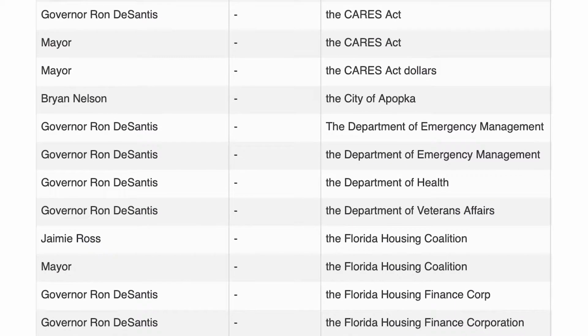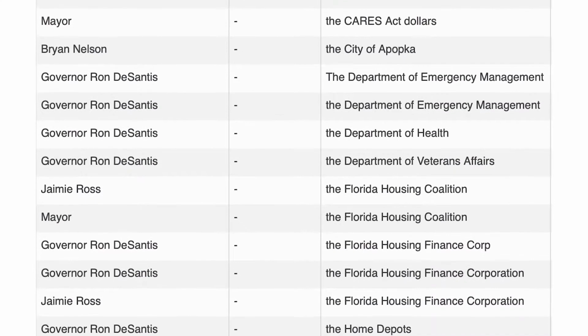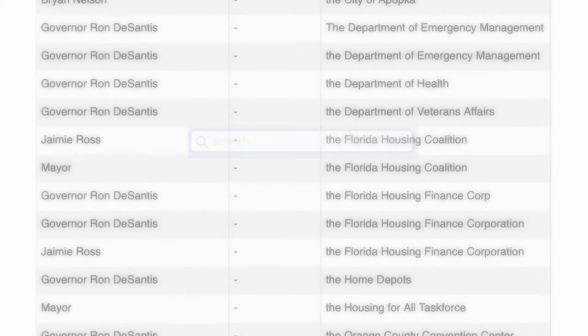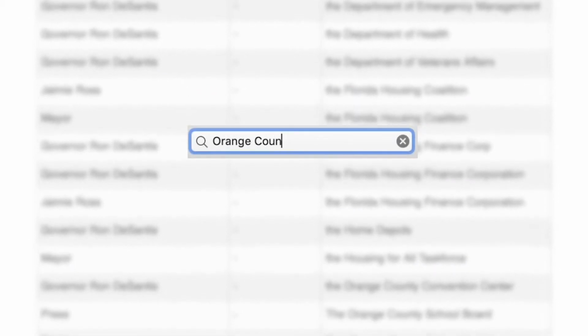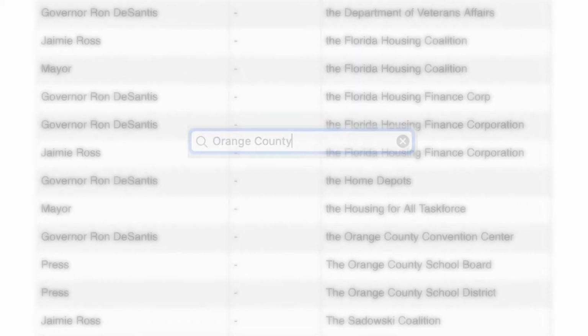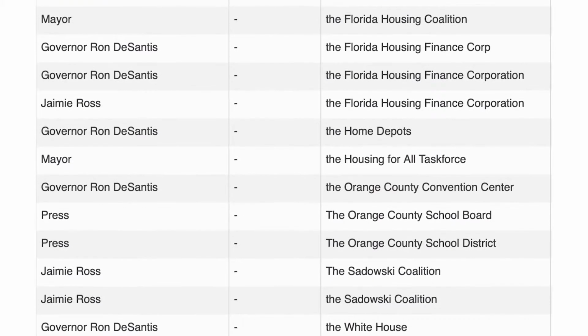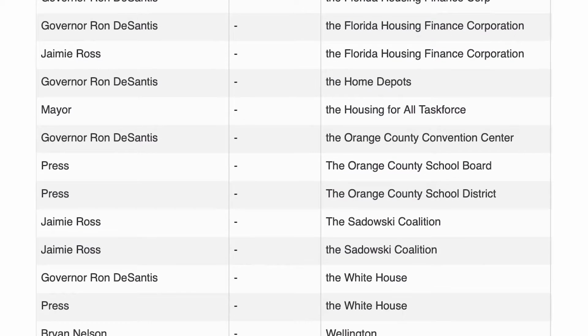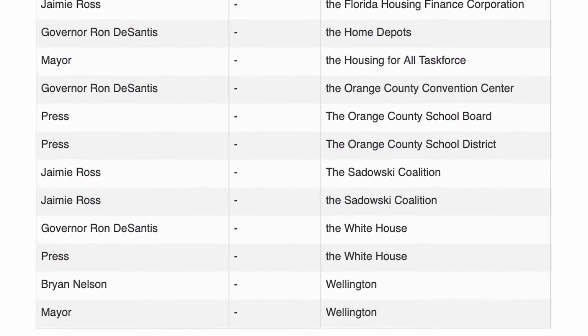We may want to compile a list of everything one person said about a specific topic, such as each instance that Governor DeSantis mentioned Orange County in this press conference. Or perhaps we want to see how many speakers there were at a glance. What if there was a quick, powerful way to visualize this information?